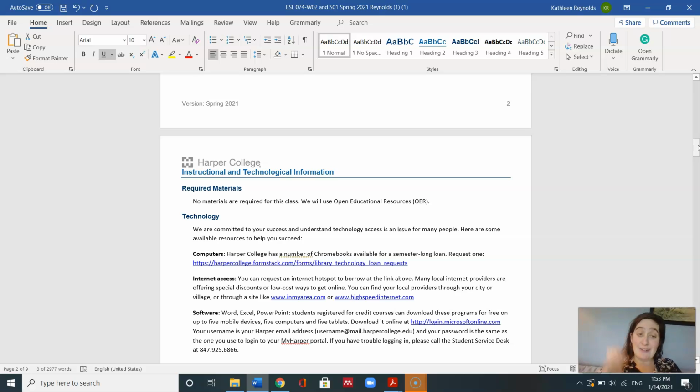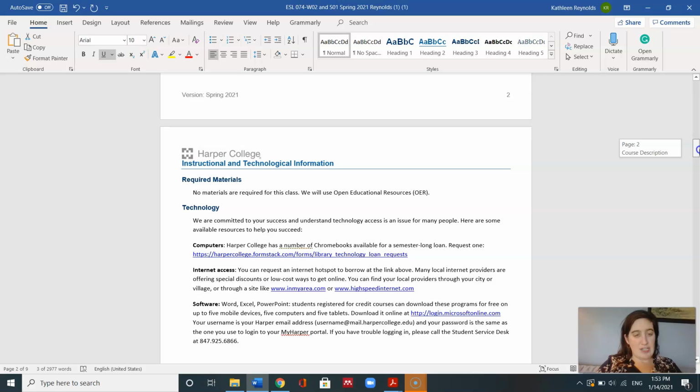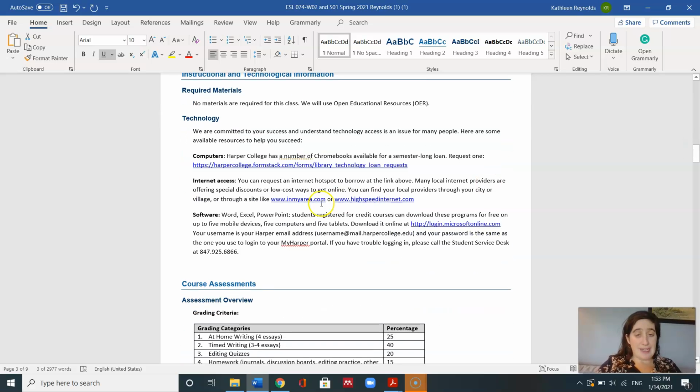Harper has a lot of help for students. You can borrow Chromebooks from Harper College. You can borrow Wi-Fi hotspots from Harper College, following this link. That's the cat. And you can also download software for free, Word, Excel, and PowerPoint. So you see all that information here.